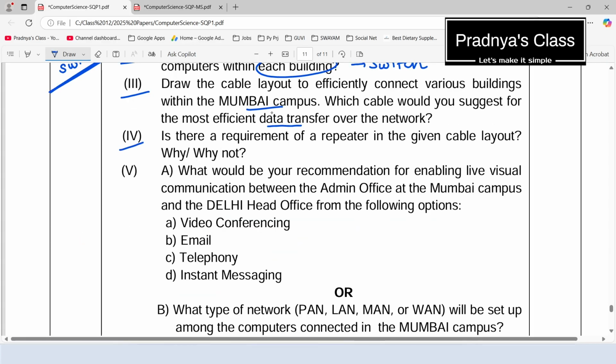Let's read the fourth question. Is there a requirement of a repeater in the given cable layout? Why or why not? If we are using coaxial cable, there is no requirement of the repeater because that cable can send the signal over a long distance. Alright, moving ahead to the fifth one. What would be your recommendation for enabling live visual communication between the admin office at the Mumbai campus and the Delhi head office? The options are video conferencing, email, telephony and instant messaging. For visual communication, we have one option, that is video conferencing.